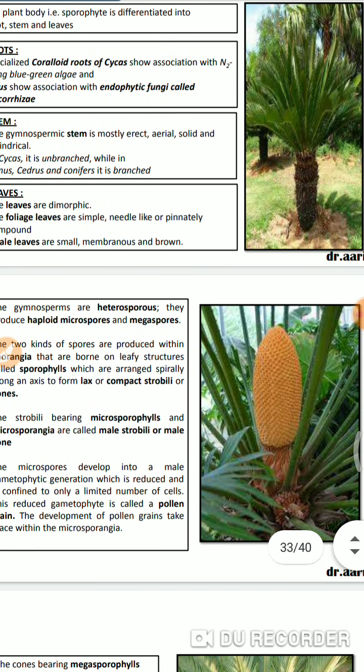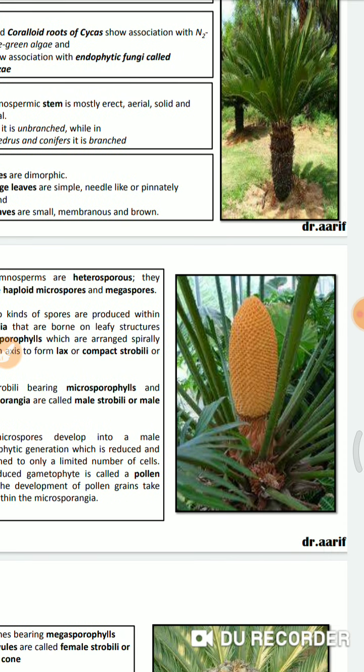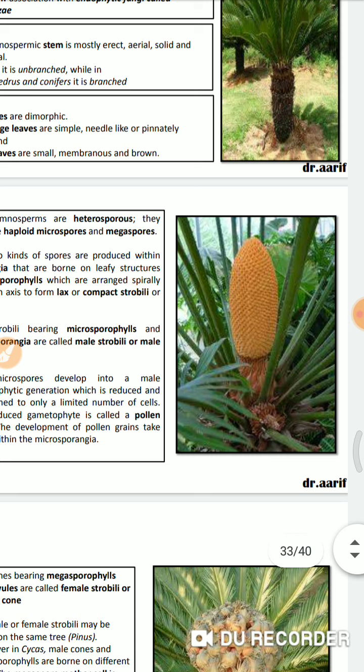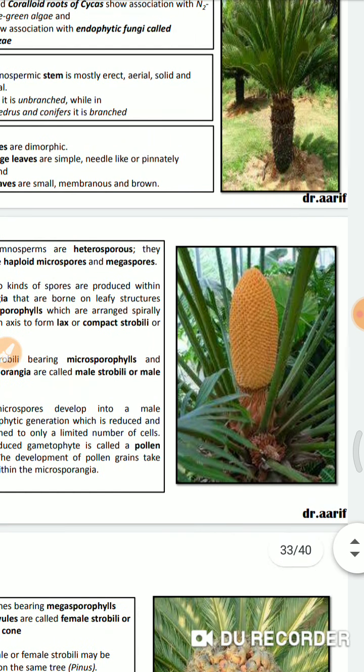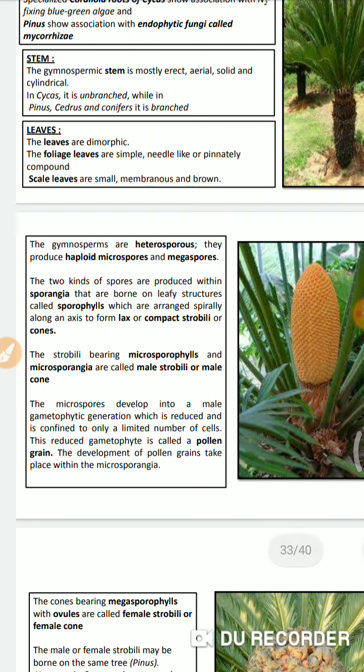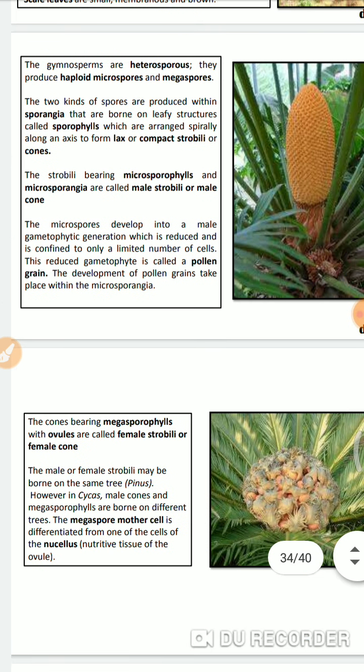And the second are the scale leaves, which are spirally arranged around an axis, and they form a cone. Here you see it's a male cone, and here below you see it's a female cone. Inside these spirally arranged leaves, there is a presence of microsporangia and megasporangia. If the leaves contain microsporangia, which contain pollen grains, they are called microsporophylls. And if they contain megasporangia, then they are called megasporophylls.